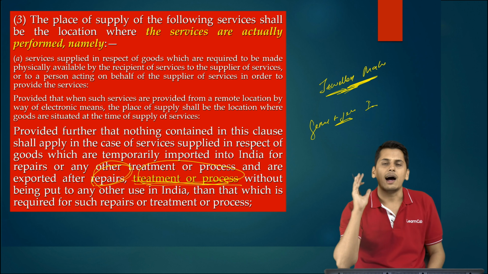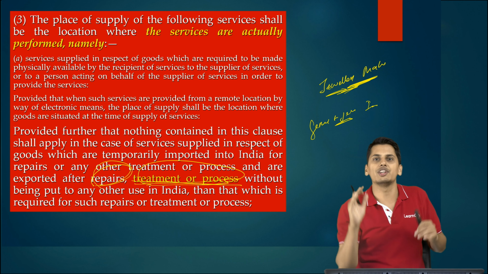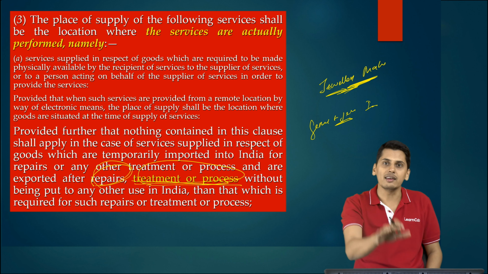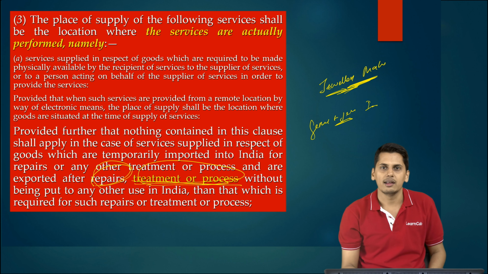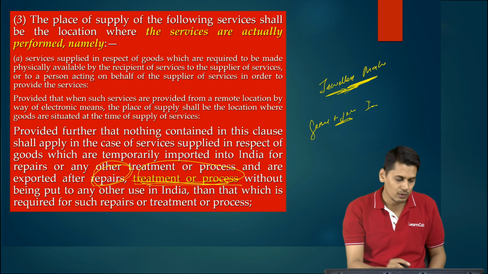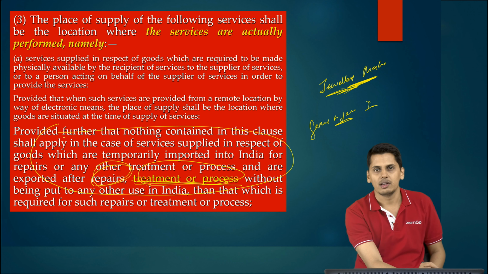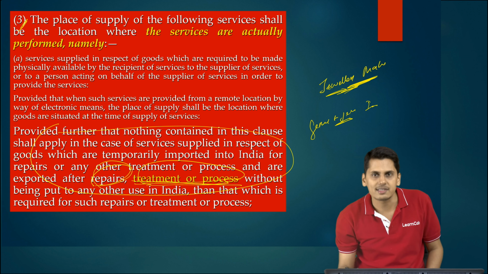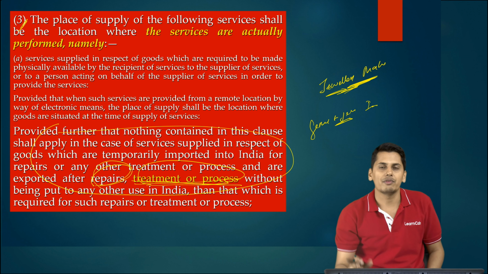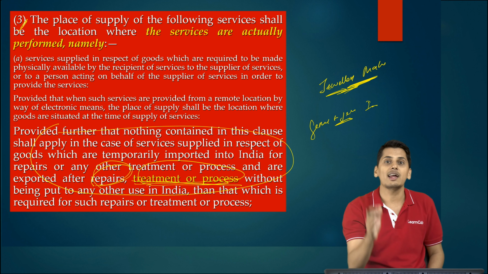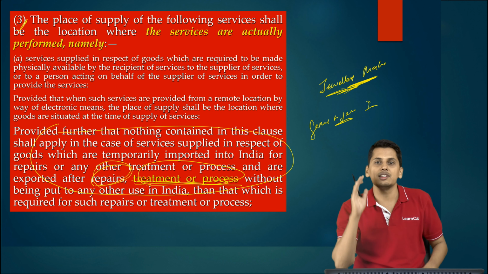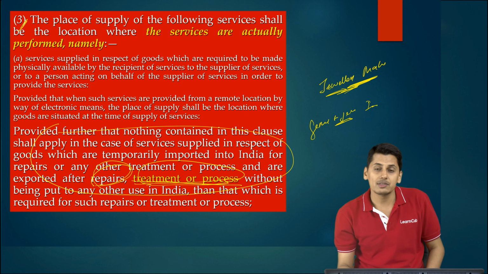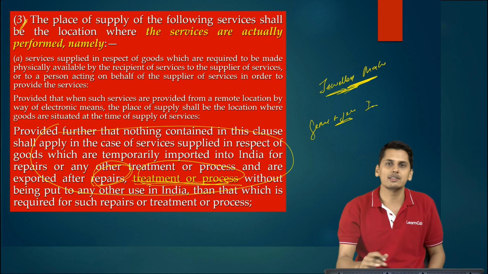Now are these ornaments coming for repairs or value addition? The answer is value addition, craftsmanship. So therefore earlier when jewelry came into India, it was for treatment or process. It was not covered by the second proviso. When it is not covered by the second proviso, it means it was covered by 13 subsection 3 clause A, which means these type of transactions resulted into an intra-state supply. Thereby, CGST and SGST was being chargeable. It actually was an export of service which was earning huge foreign currency to the country.